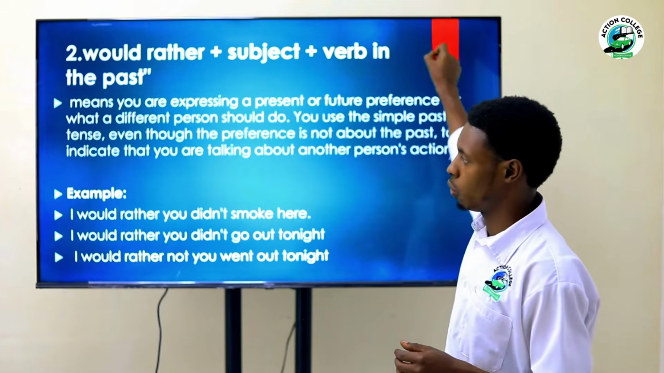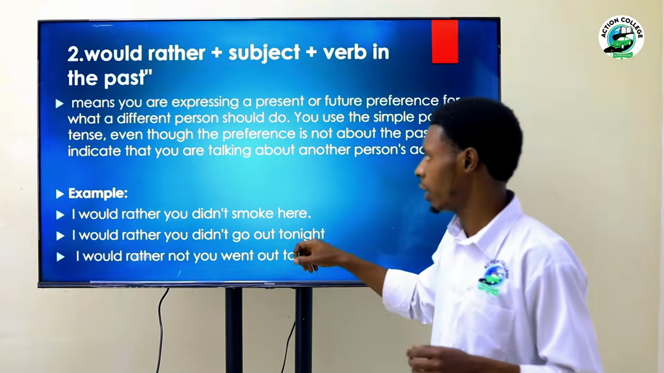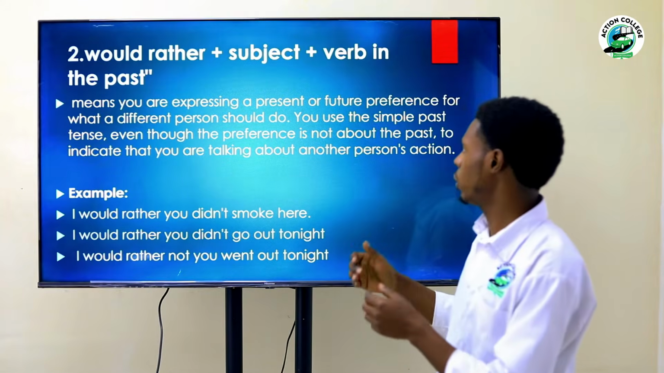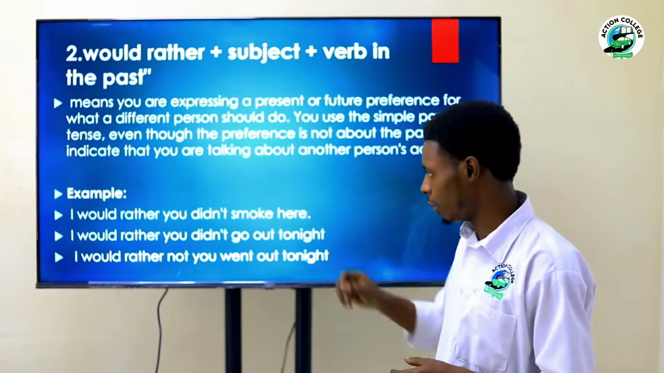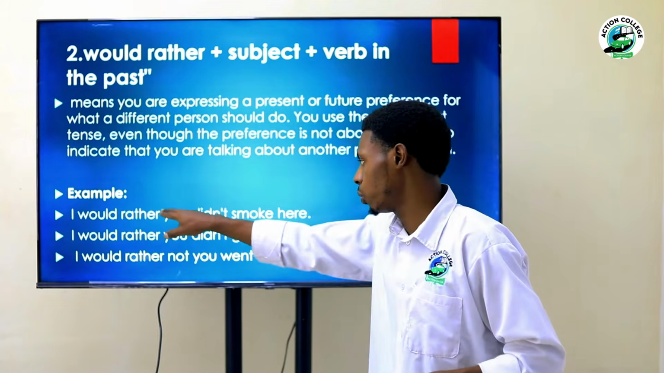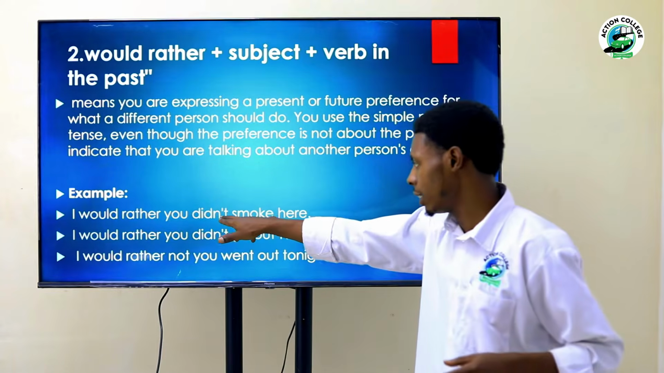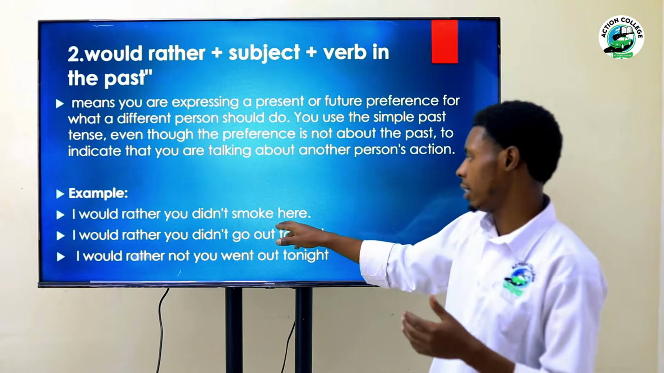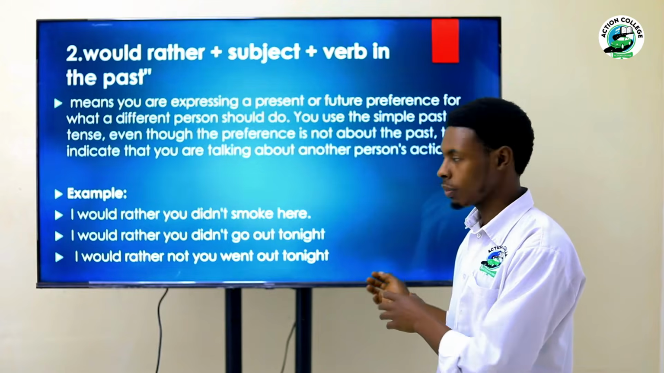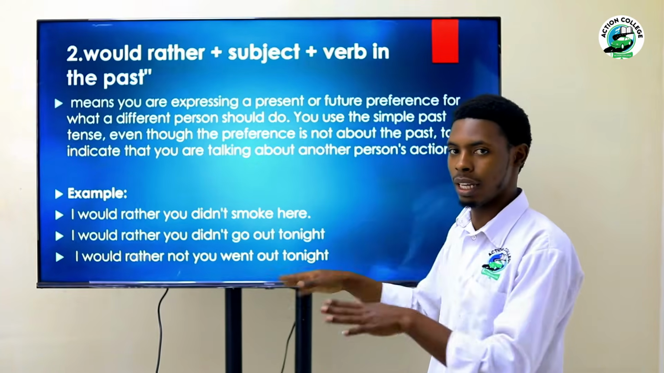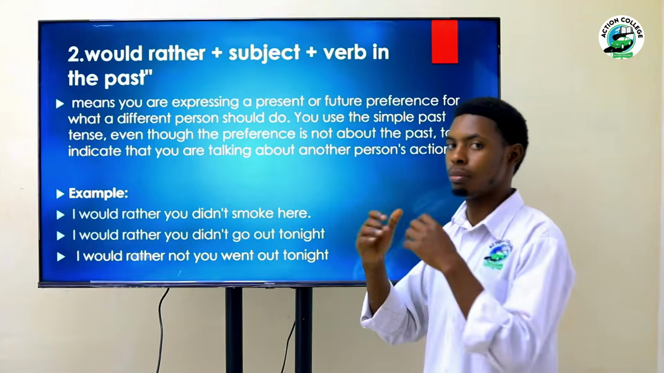You would rather go to school. But when you talk about someone else, what you wish for someone else, you had better use would rather, and you add a subject, another person, and then you add past simple and object. This past simple doesn't mean that it's the past, but it means you are being more polite.